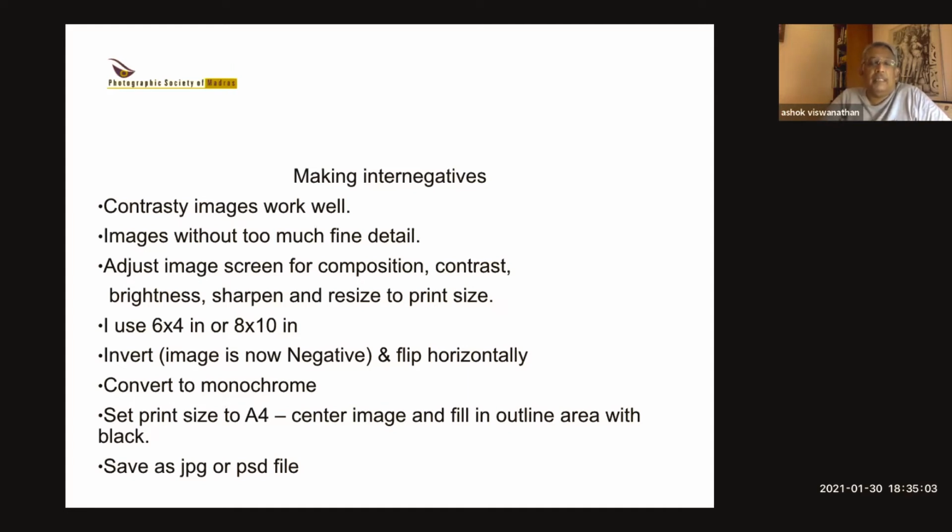Now that you've got these negatives, you then invert the image to make it a negative, because it has to be negative for it to print. When it prints, it becomes a positive. So before you print your negative, you first invert it, and then you flip it horizontally. Now, if you don't flip it, everything will be back to front. What you see as left will become right, and right will become left. So to prevent that, you need to flip the negative on the screen before you print.